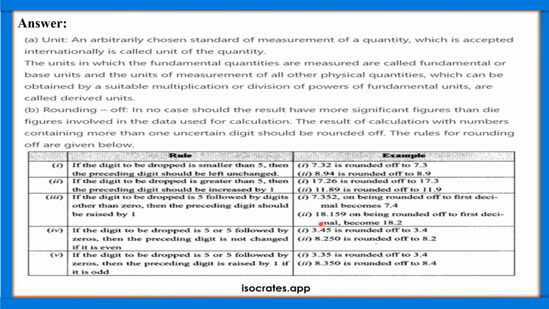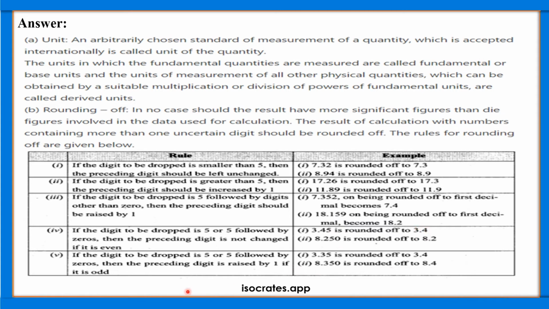If the digit to be dropped is 5 or 5 followed by zeros, then the preceding digit will not be changed. For example, 3.45, and after this it is 0. So if I need to drop this 5, then I will round it off as 3.4 itself.